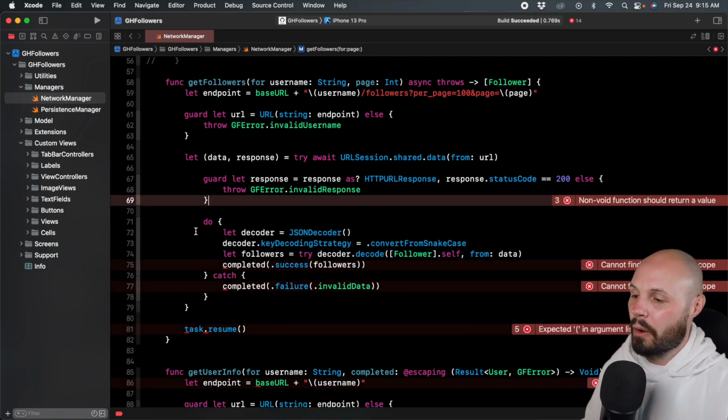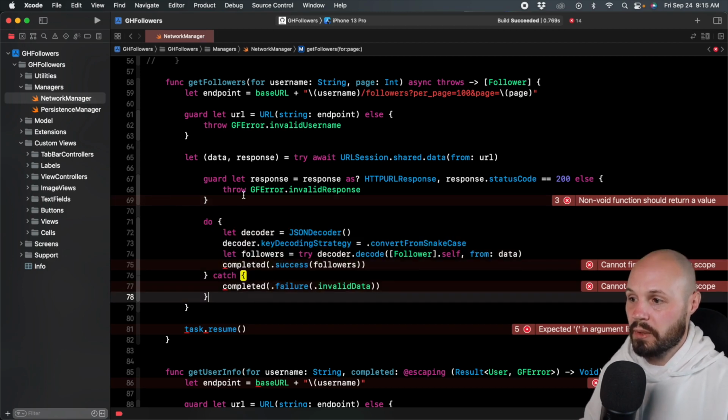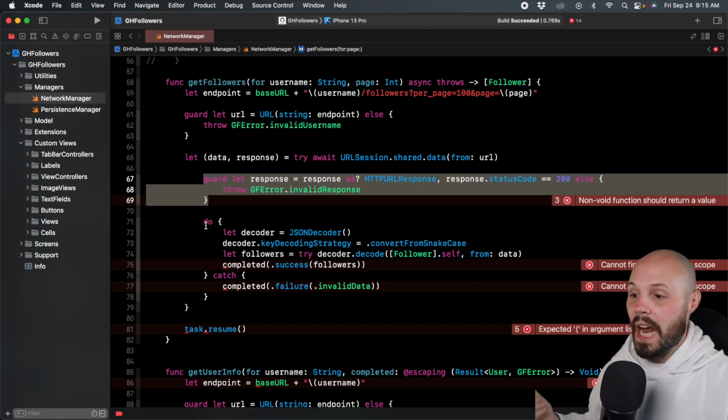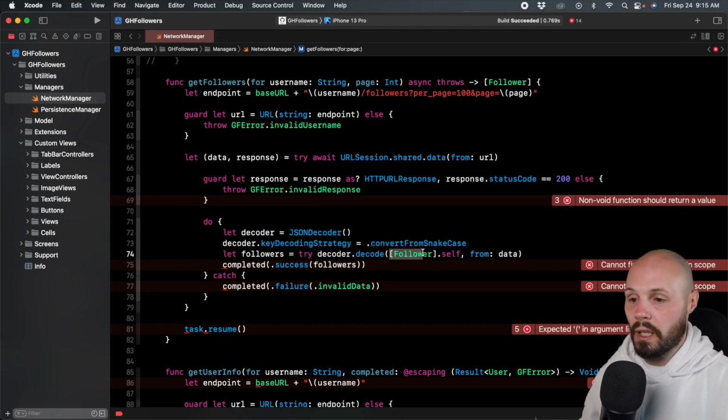So now we have our do try catch decoders, right? So now we have the data, which is the good JSON. We made sure we had the good response. And now we're going to decode that JSON into an array of followers.